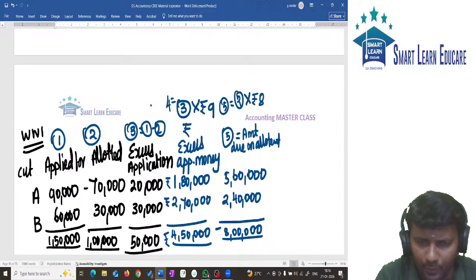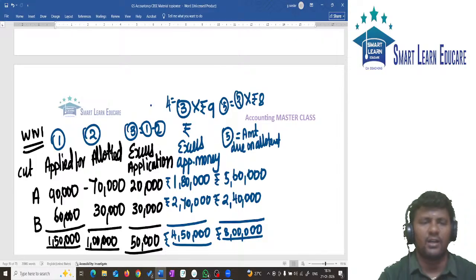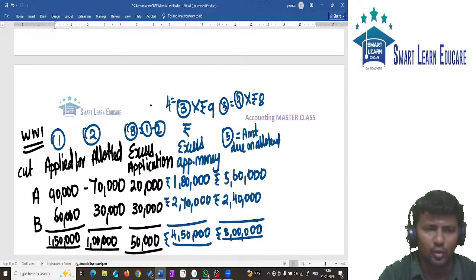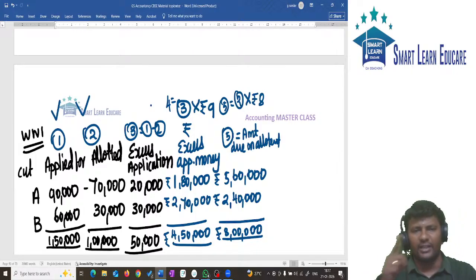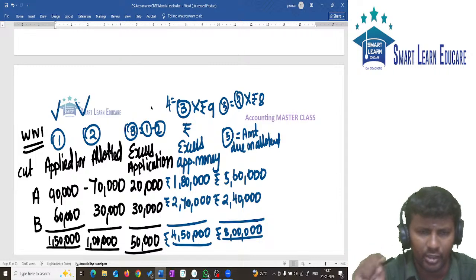This is also rupees. The first 3 are not rupees; the first 3 are the number of shares. The first two columns are given in the question itself. Column 3 is equal to 1 minus 2. Column 4 is equal to column 3 into rupees 9. Column 5 is equal to column 2 into rupees 8. Are you having clarity up to this? Did you understand till now?